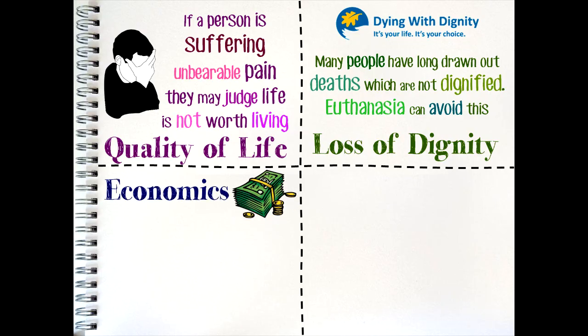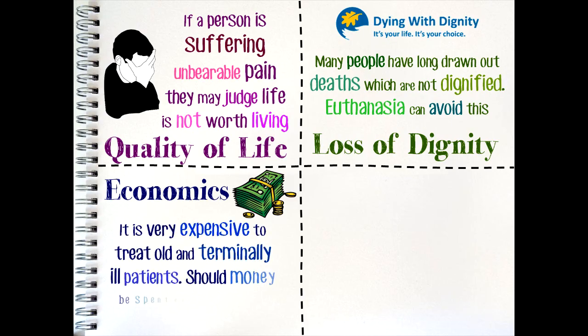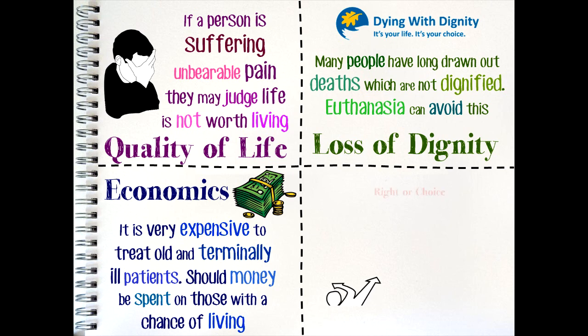There are some who argue that the simple economics of keeping terminally ill people alive is reason enough to consider the possibility of euthanasia. The cost of keeping people alive as they get older increases exponentially, and there is only a limited financial capability. Some argue that economic resources would be better spent on helping those who have a reasonable chance of recovery, and that spending money on the terminally ill can be a disproportionate use of money. Ultimately, for some, the question is simply a matter of choice.